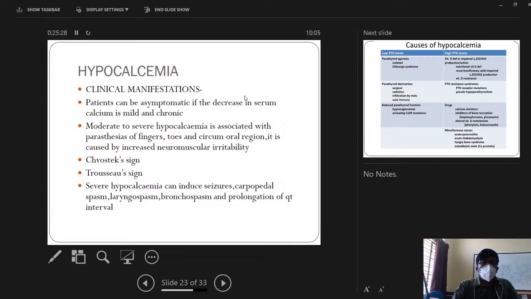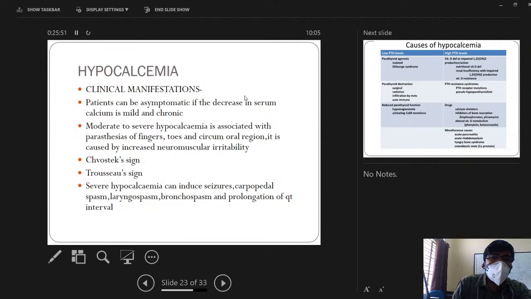So hypocalcemia. The normal level of calcium is 9 to 11 milligram per deciliter, out of which 40% is bound to albumin, 10% is complexed calcium, and 50% is ionized calcium. A decrease in ionized calcium will cause symptoms of hypocalcemia because ionized calcium is metabolically active.